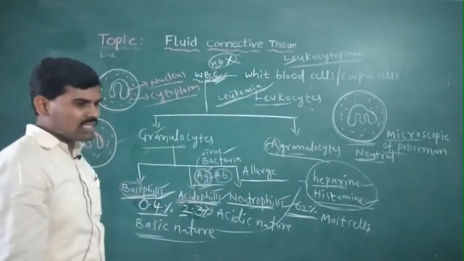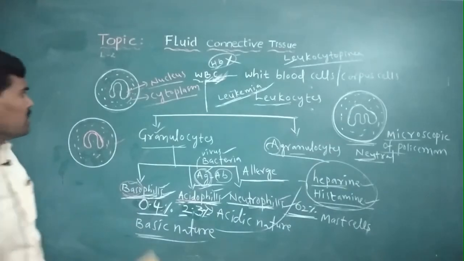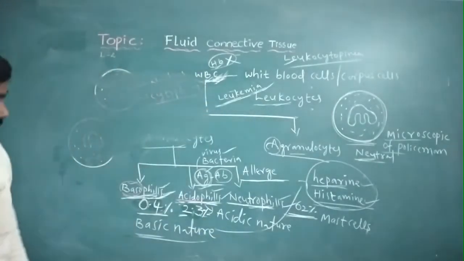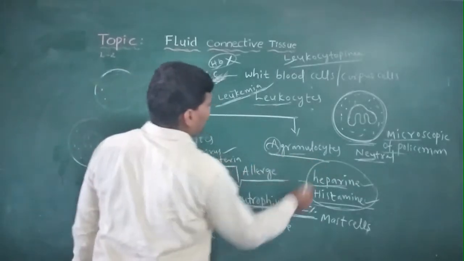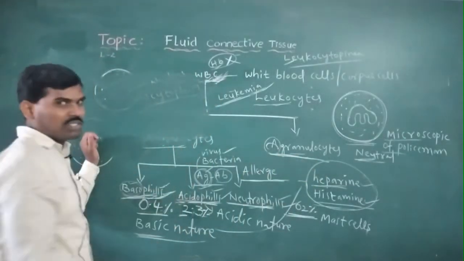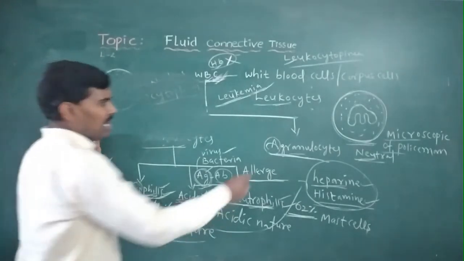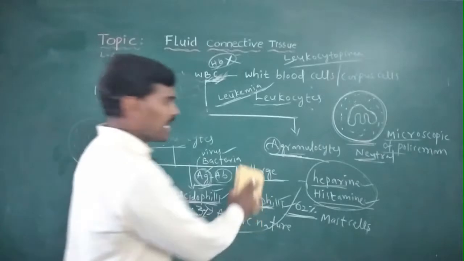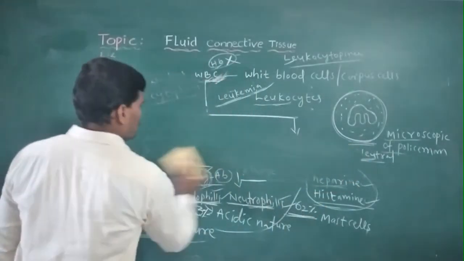And the remaining one, the second type, is the agranulocytes. In agranulocytes, granules are not present in the cytoplasm. Agranulocytes are of two types.